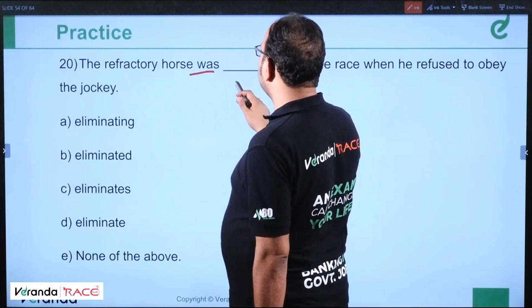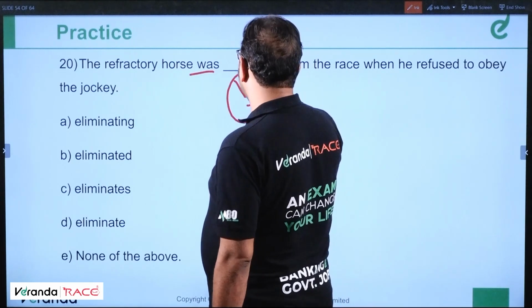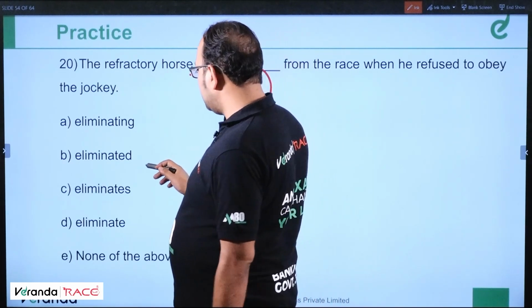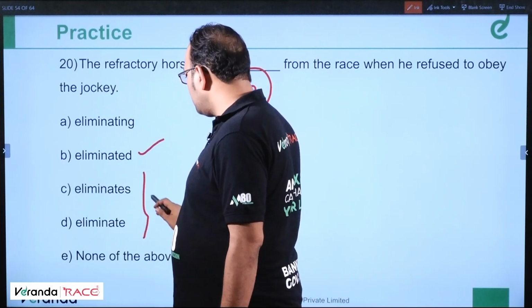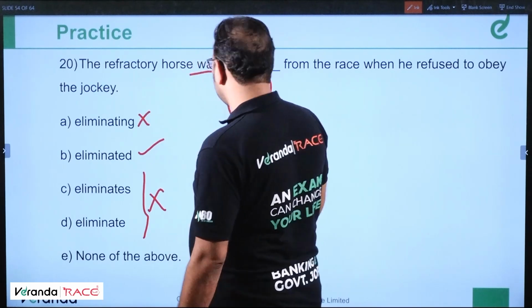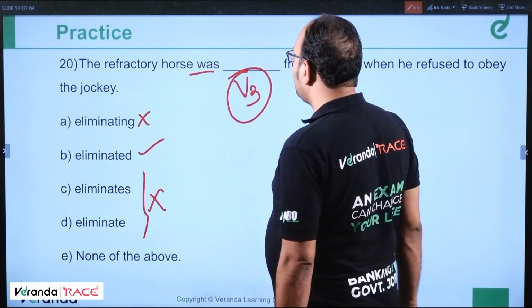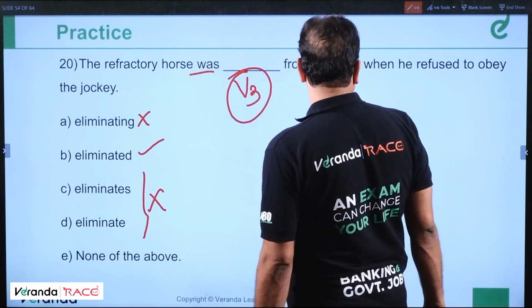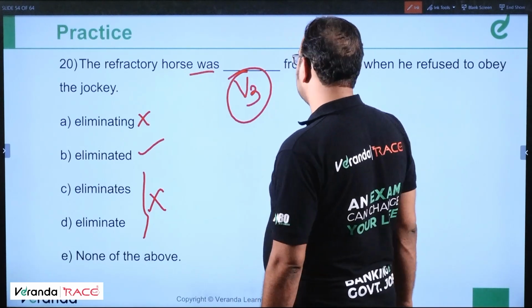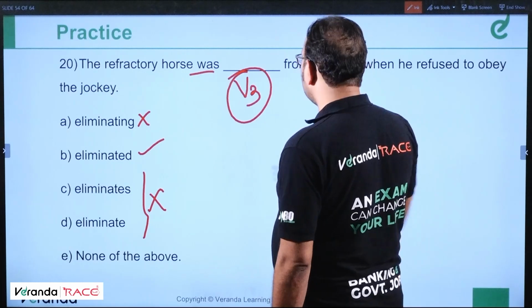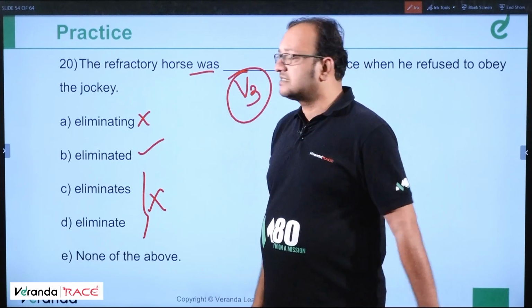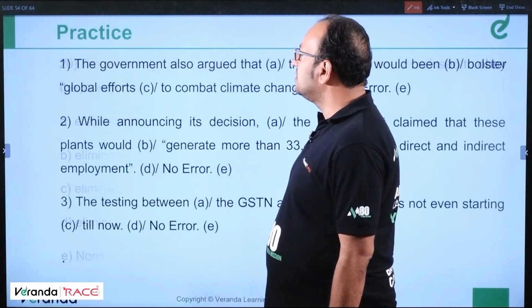Question number 20. The refractory horse was dashed from the race. Was dashed. So it should be followed by V3. V3 is eliminated. The refractory horse was eliminated from the race when he refused to obey the jockey. So it should be eliminated. Correct answer.